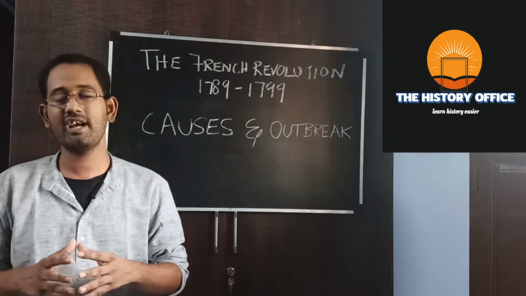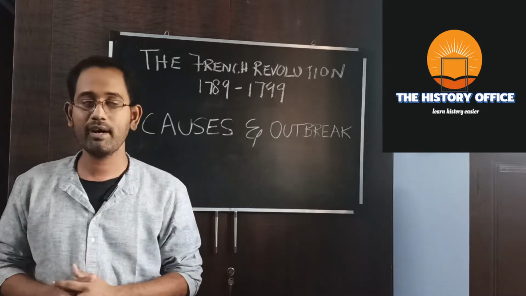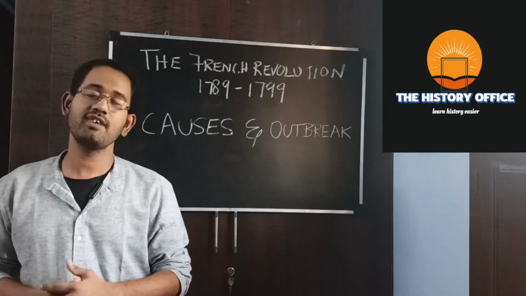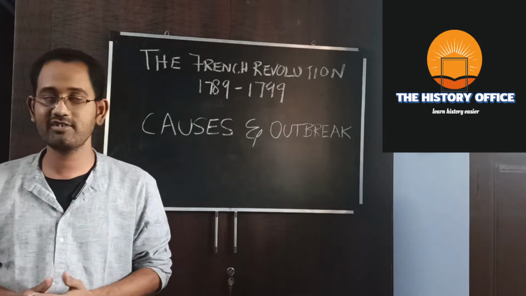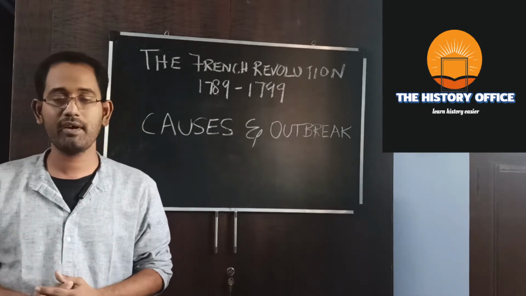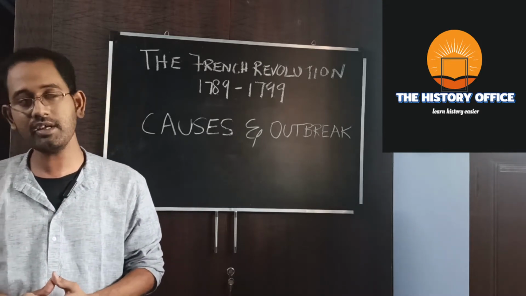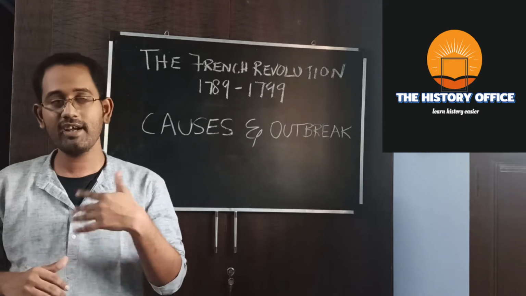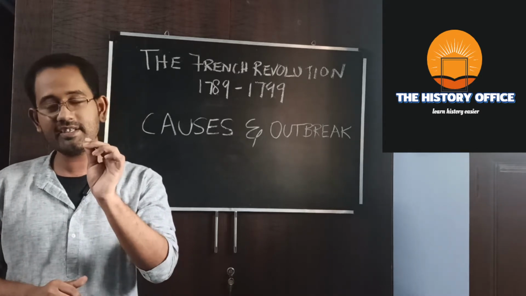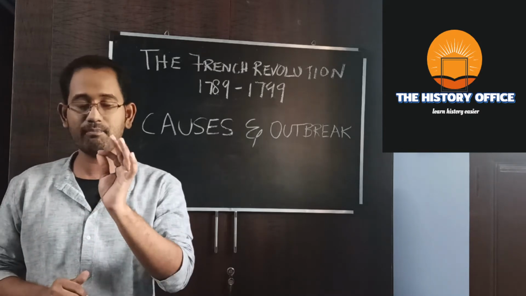Louis XVI was an innocent man, and he was more influenced by his queen, Marie Antoinette. Marie Antoinette was the daughter of Maria Theresa of Austria. She was an Austrian empress. So the influence of Marie Antoinette in court politics was very high, and it also led to the outbreak of the revolution in an indirect manner. So these were the political causes: the defective administration and the influence of Marie Antoinette.